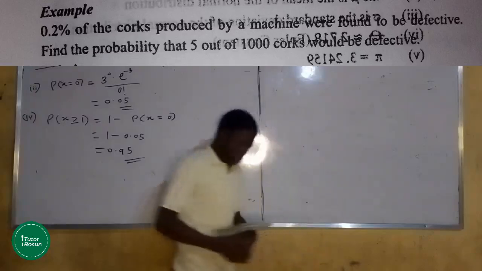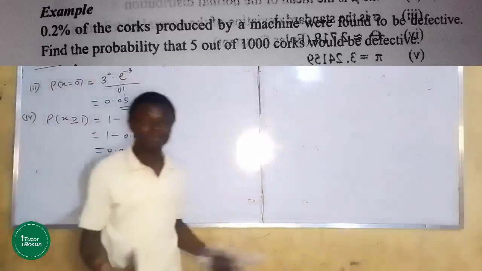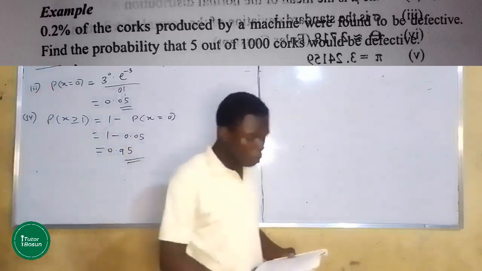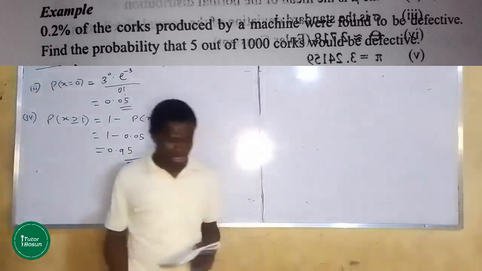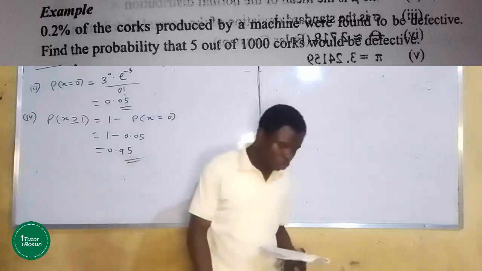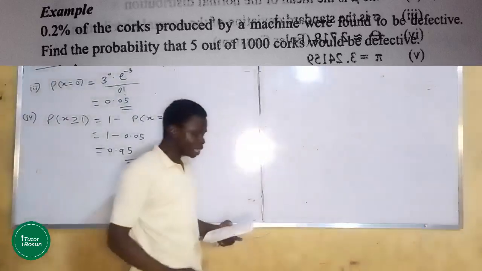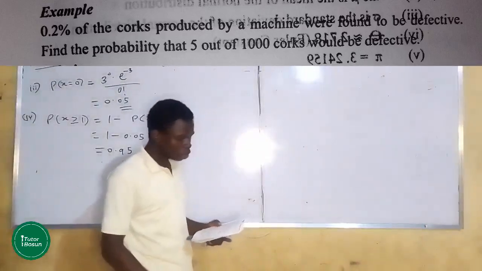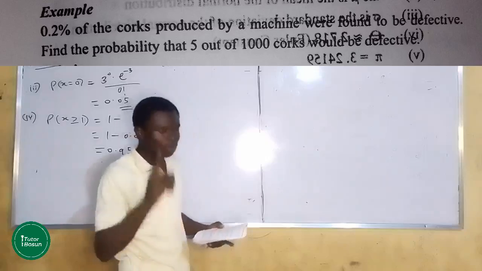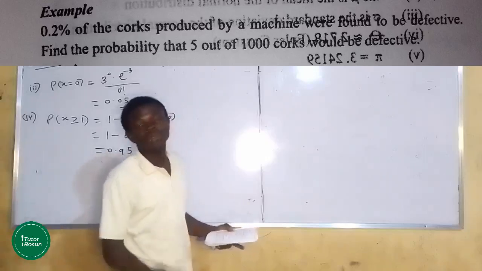So this example says 4.2%. We are given that probability as a percentage, so that's the first thing that should come to your mind. 4.2% of the clocks produced by a machine were found to be defective. Find the probability that 5 out of 1,000 clocks would be defective.